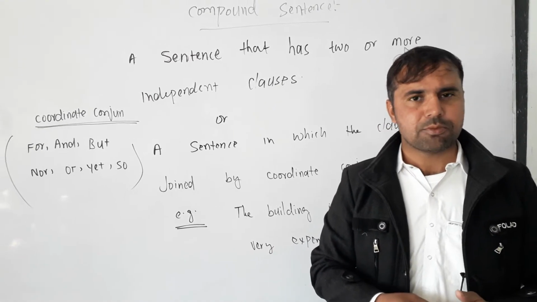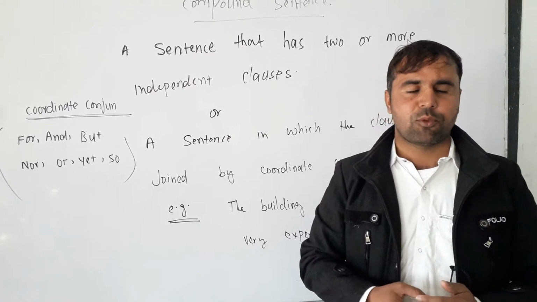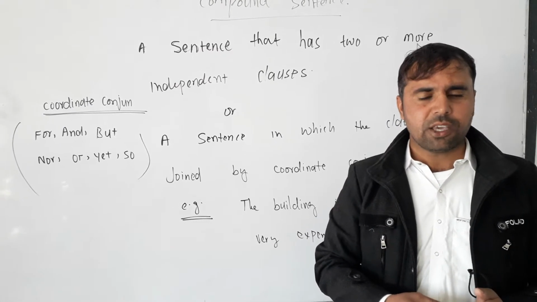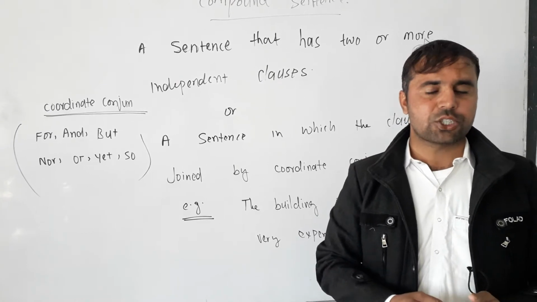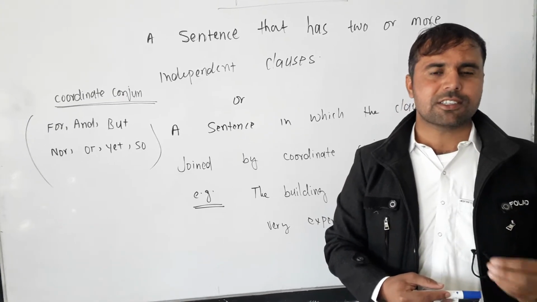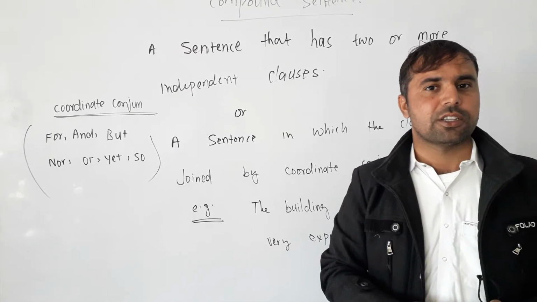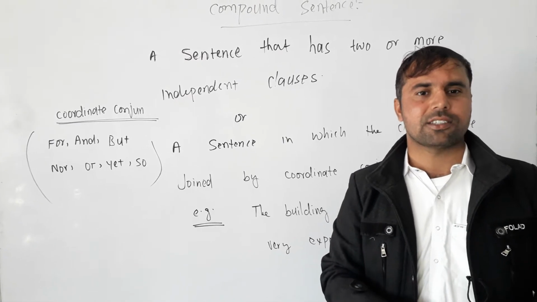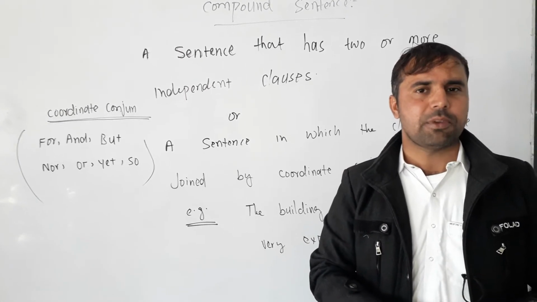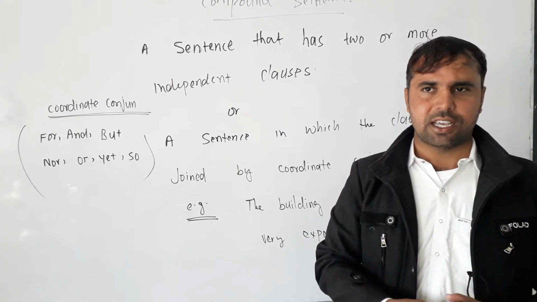What does that mean? It means that when we separate the clauses from one another, and we write it down separately, they will give us a complete thought on its own. It means that they will give us a simple sentence on its own. So if we have a sentence in which there are two or more such clauses, those clauses that can give us complete meaning outside the sentence, then such sentence will be a compound sentence.